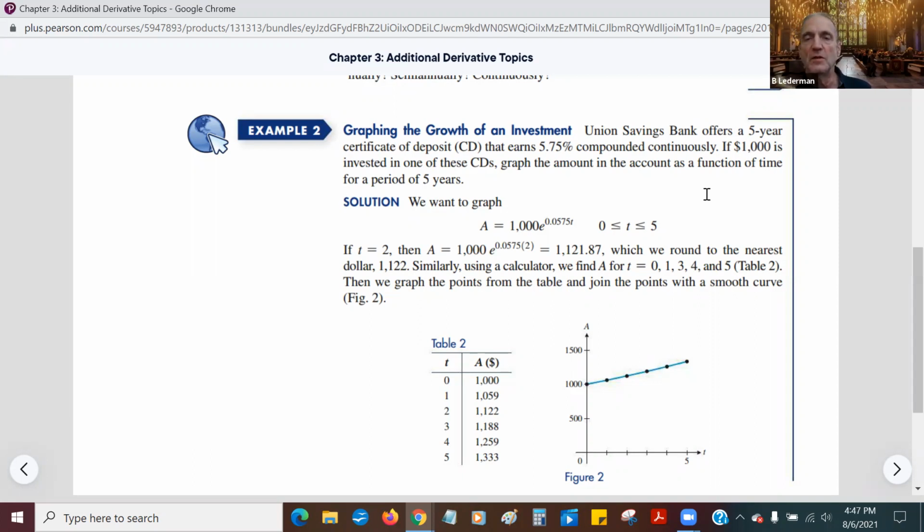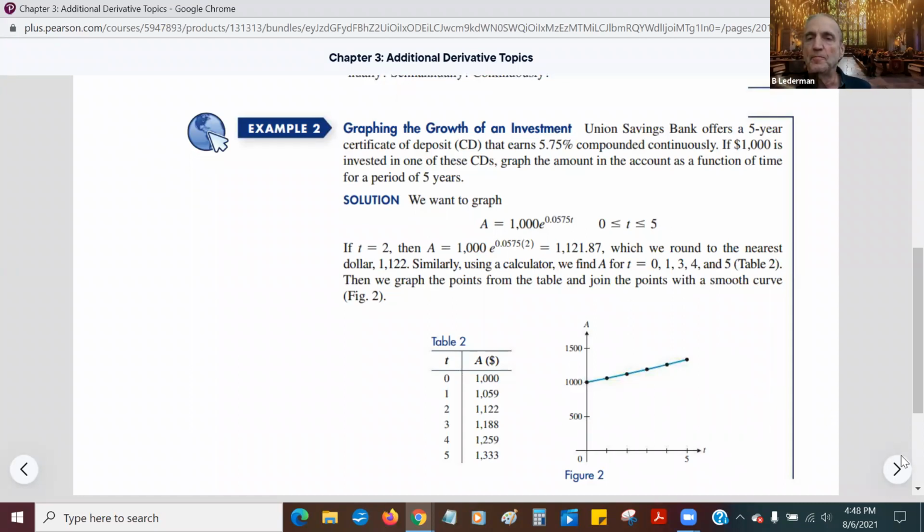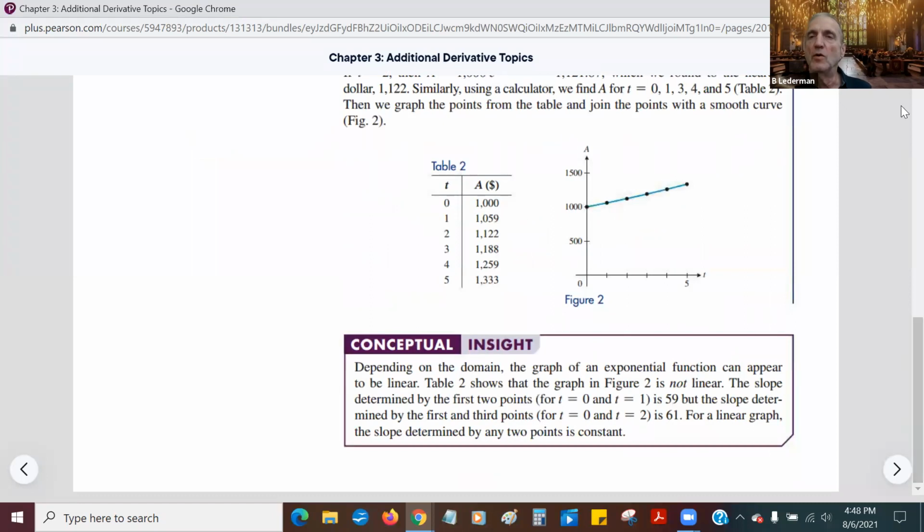So basically I could do this on Desmos, but they do it for us already down here. And we basically get this little thing here. Now this looks like a straight line, but it's not really a straight line. It's actually an exponential curve, even though it doesn't appear that way because this is only a very small part of the graph. Just like if you look at a small part of the Earth, you think the Earth is flat, but if you look at the entire Earth, you see the Earth is really round. So there you go, we did it, yay.